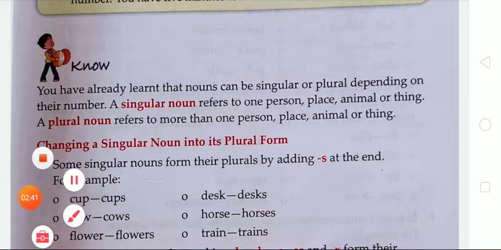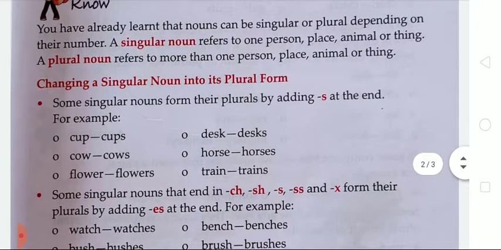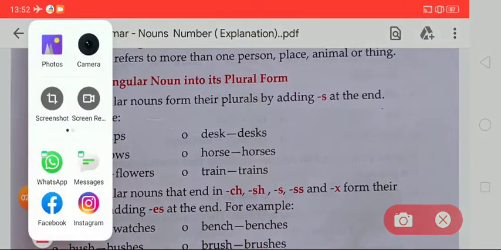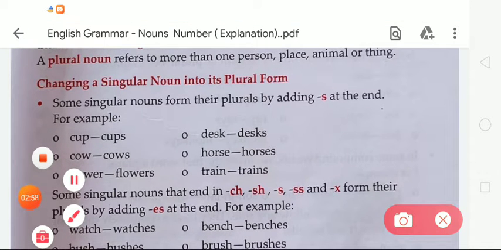Now through this knowledge of singular and plural nouns, we are going to change a singular noun into its plural form. How could we change this? We will learn. First of all, changing a singular noun into its plural form. Some singular nouns form their plurals by adding s at the end.